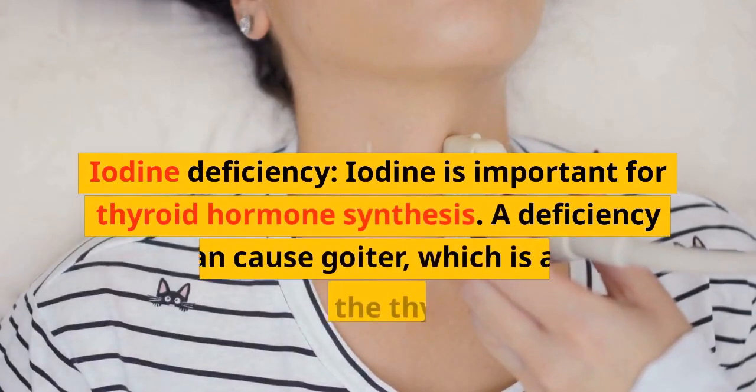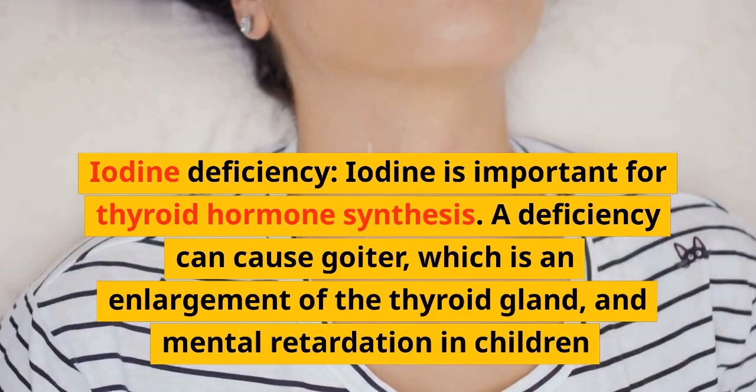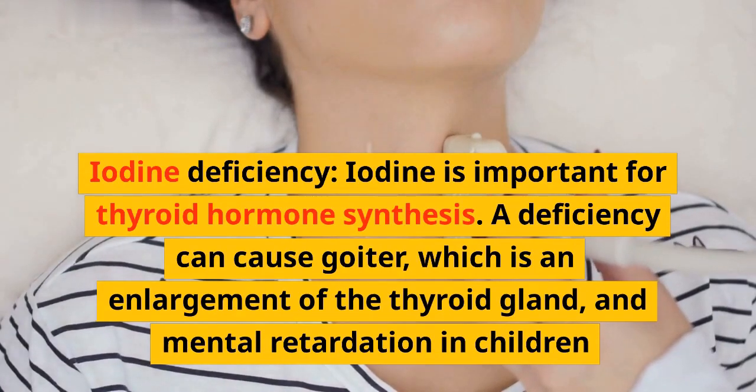Iodine deficiency. Iodine is important for thyroid hormone synthesis. A deficiency can cause goiter, which is an enlargement of the thyroid gland, and mental retardation in children.